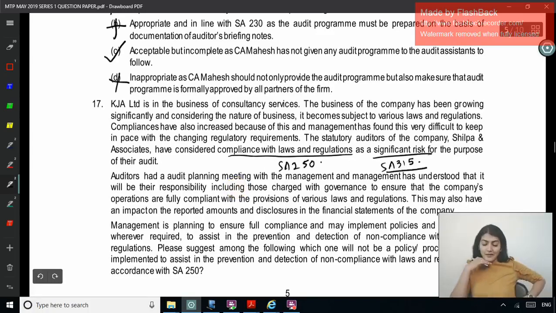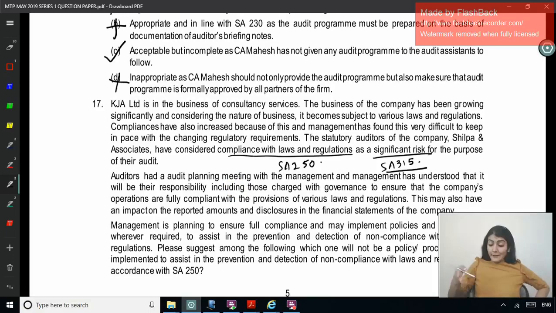And then your case study writing practice happens when you read so much. And in the exam also, if you have something to write in the theory, you can get content from the MCQ question. Right. The auditor had an audit planning meeting with the management, and management has understood that it will be